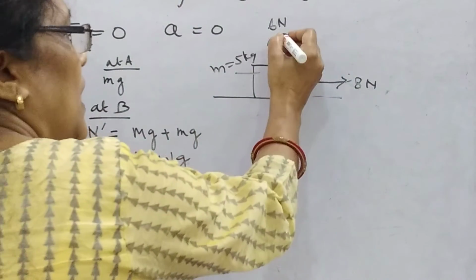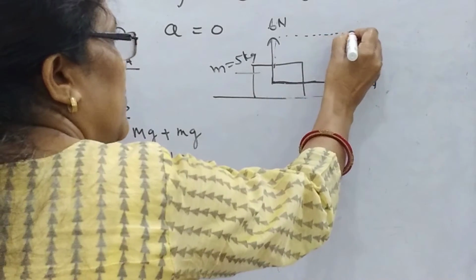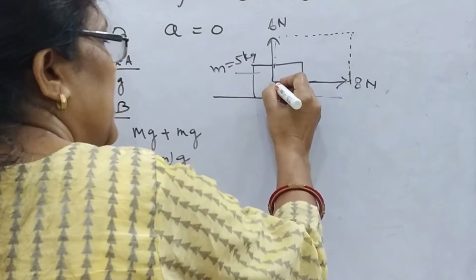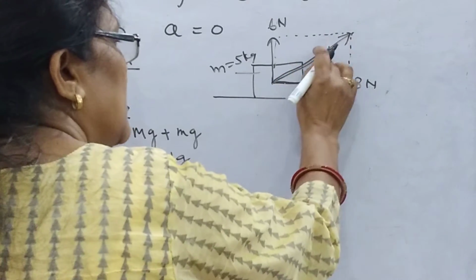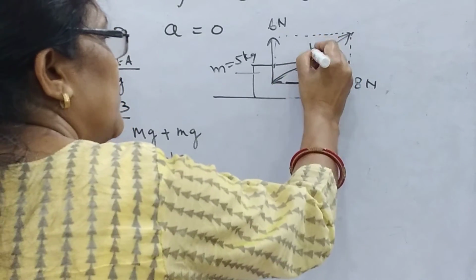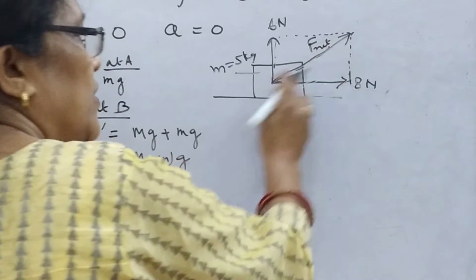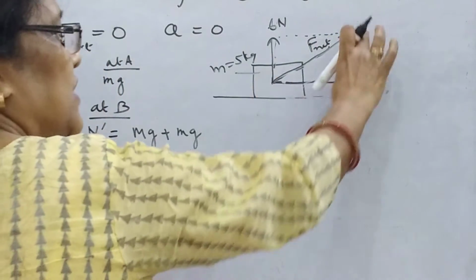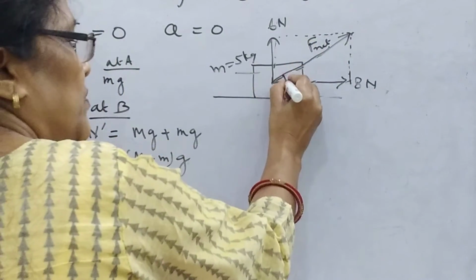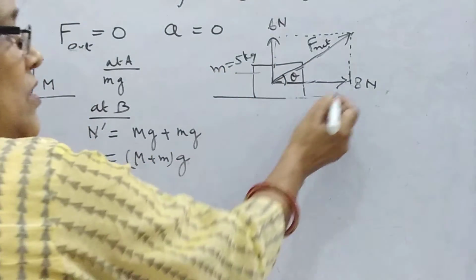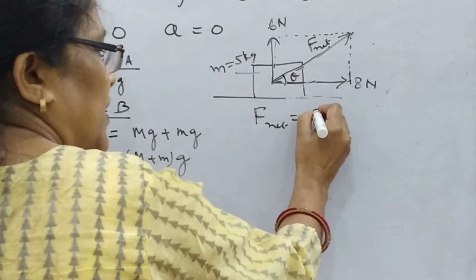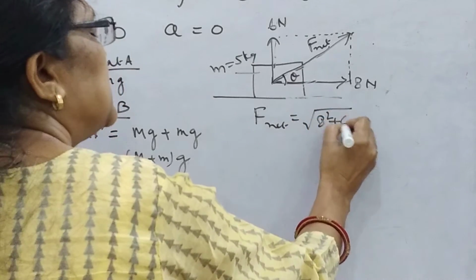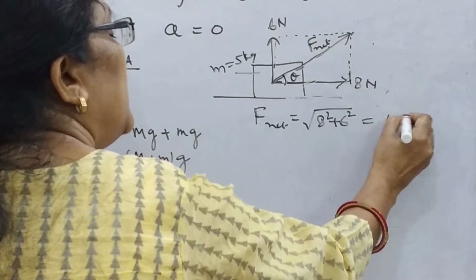Force is a vector quantity, so how will you find the net force? You will find it by the law of parallelogram, joining this way. So this will be F net, this is 8, this is 6, and suppose this is theta. As per Pythagoras, F net will be under root 8 square plus 6 square, that is 10 Newton.